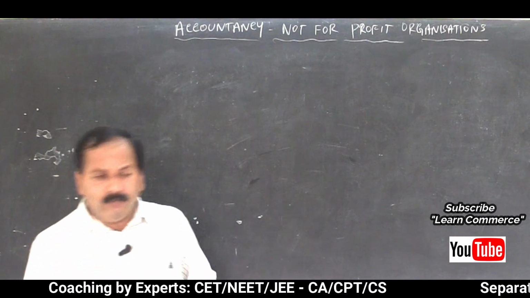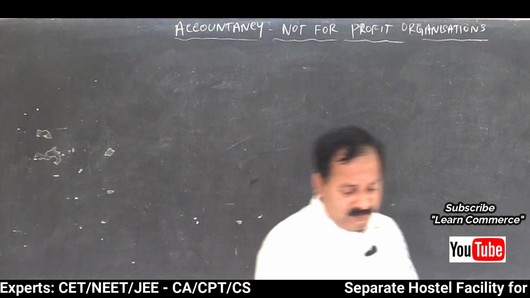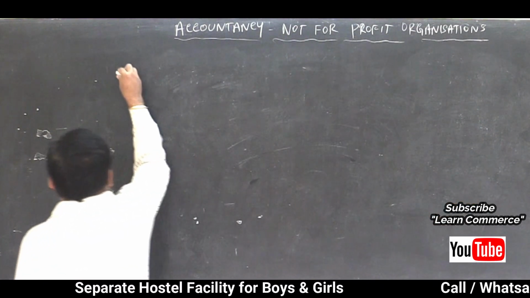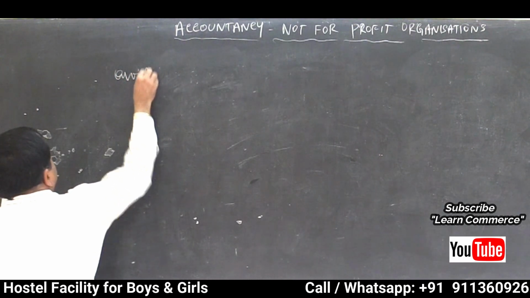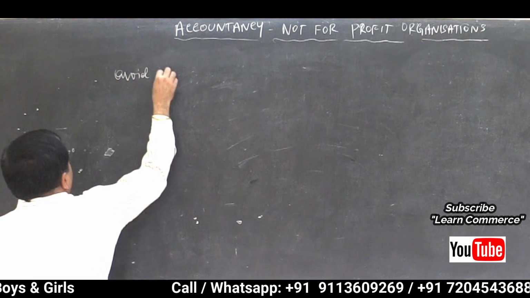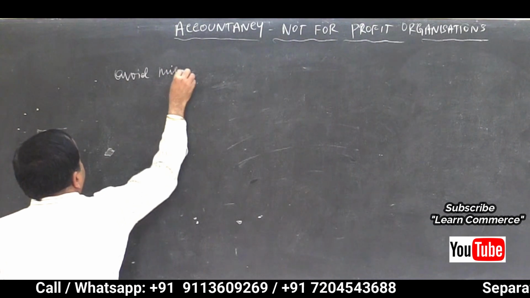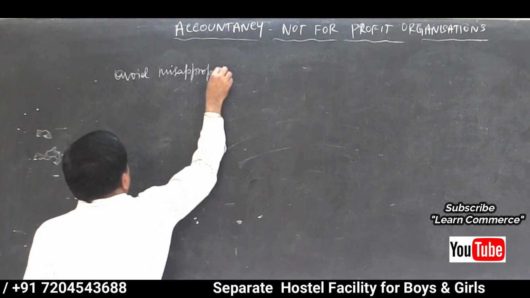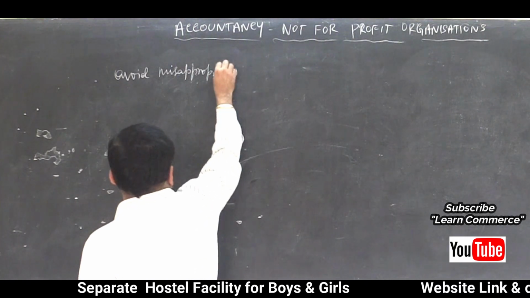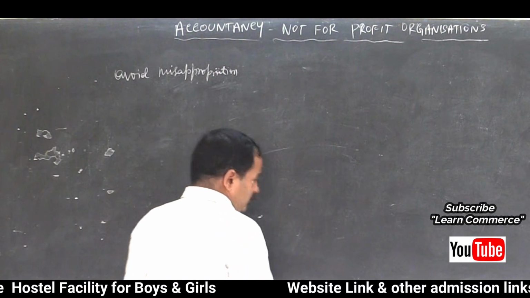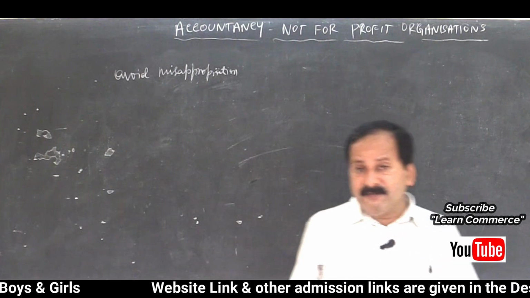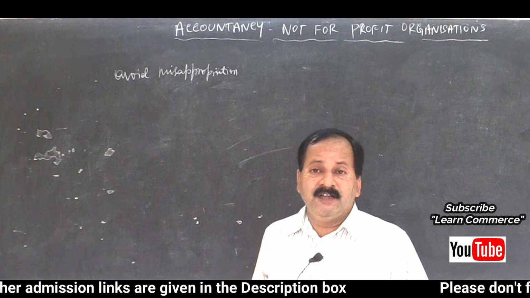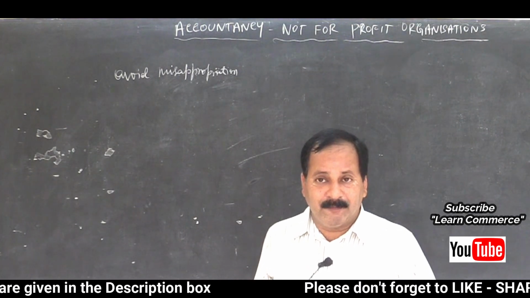Why we should maintain books of accounts? Because first one is to minimize the misappropriation. What misappropriation? Misappropriation of assets, isn't it? Or cash, especially cash. It's very difficult to misappropriate machines or furniture, all these things. Takes time, isn't it? But cash easily can be misappropriated.